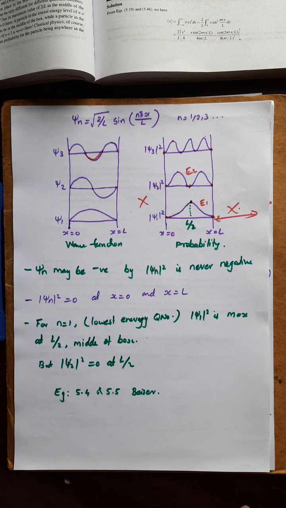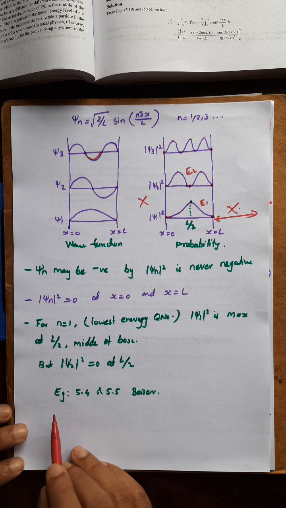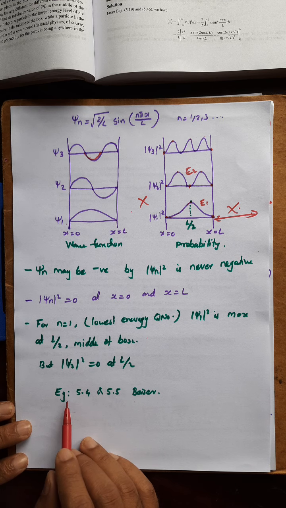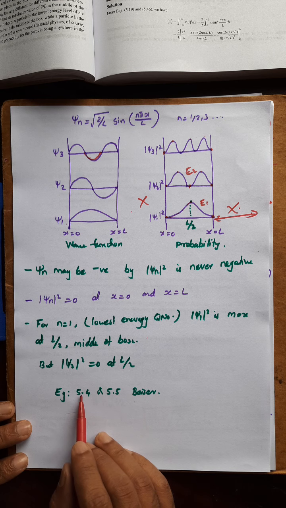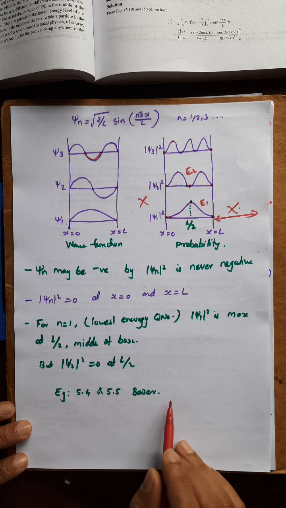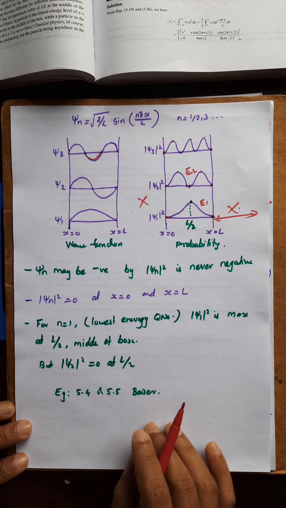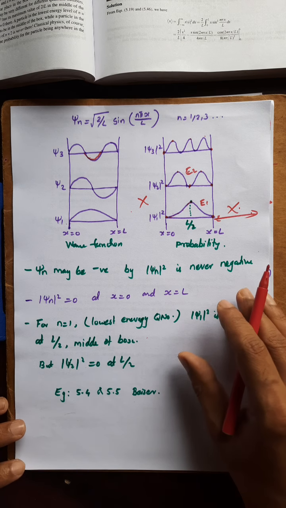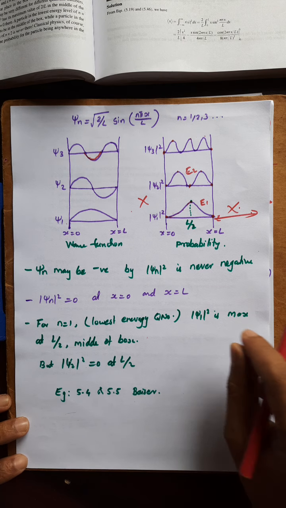Coming here, now you can see 2 examples worked out in your text and other pieces. Examples 5.4 and 5.5 are among the solved problems in other pieces, and in your text it is problems 2 and 3 on page number 136, which we already discussed at the time of the expectation value of position.